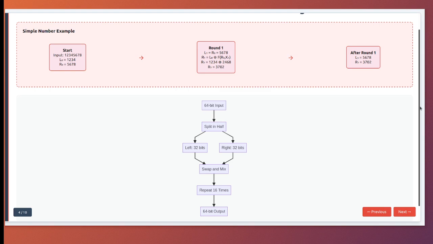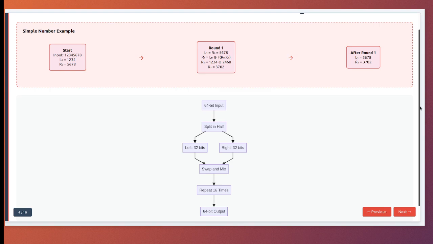What's remarkable is that to decrypt, you run the same process with the round keys in reverse order. It's like a reversible puzzle. No matter how complex function f is, the structure guarantees you can undo it.